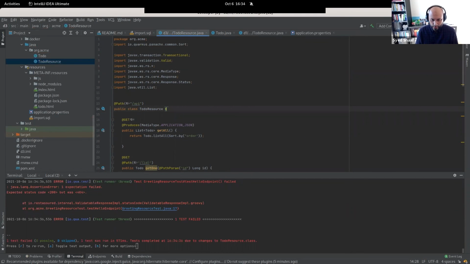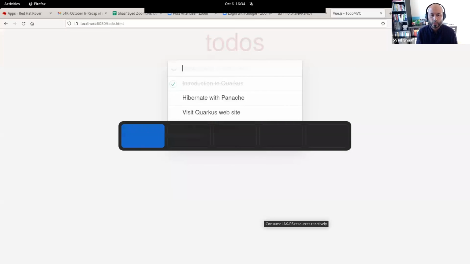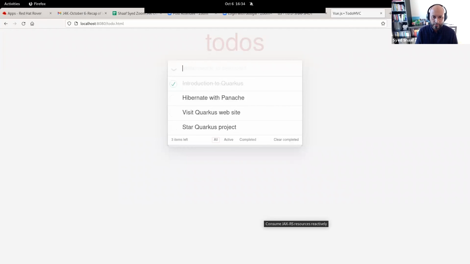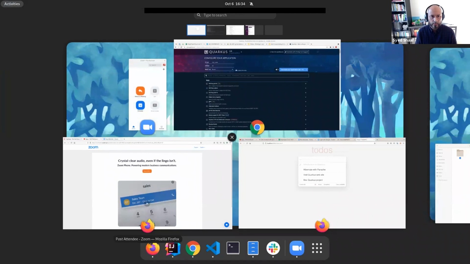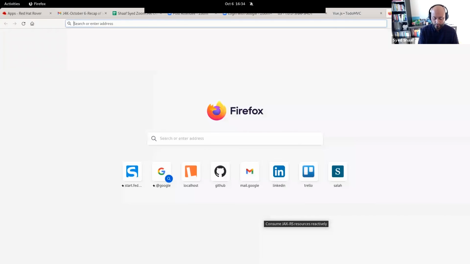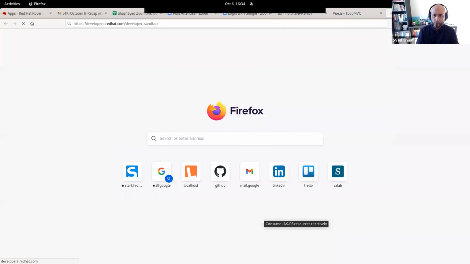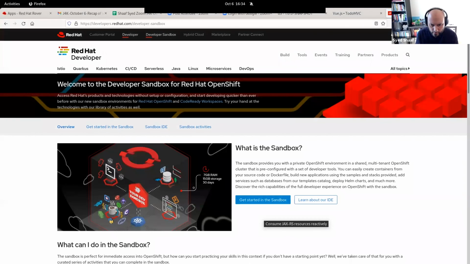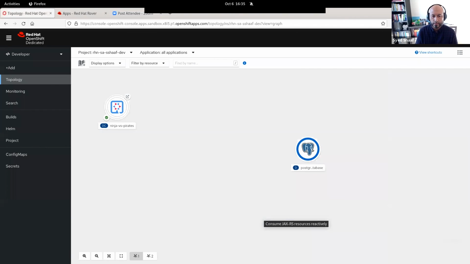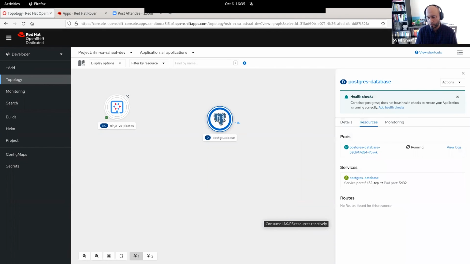So that should work. And what I do want to show you now is, let's say, how do I deploy this application on something like OpenShift? So let's just do that. I'm going to go on developer.redhat.com, developer sandbox, and well, where did that go? Here it is already. Okay. So here I've cheated a bit. I've already deployed a Postgres database. This is the OpenShift console. I can see that my database is running here. There's some application already running there.